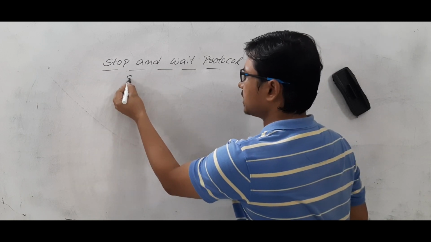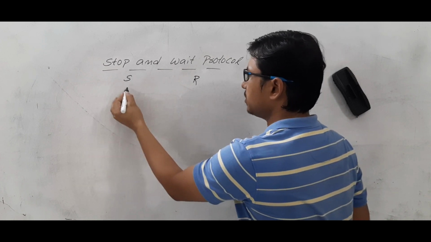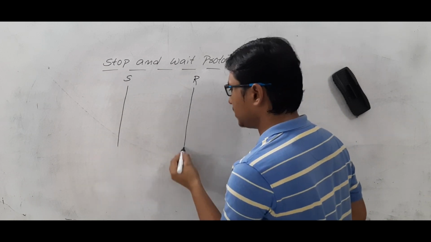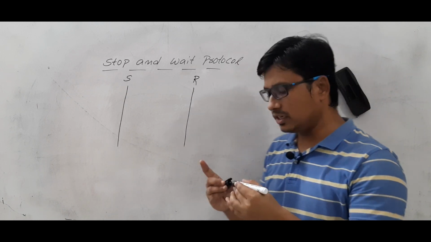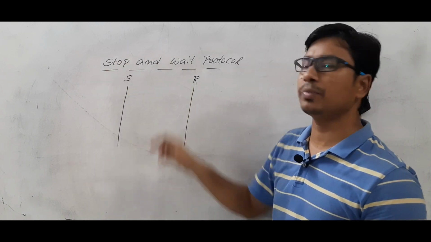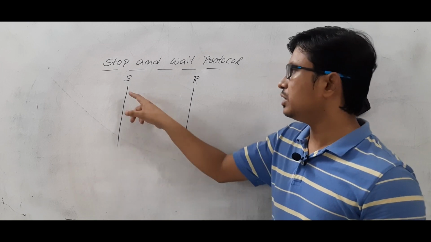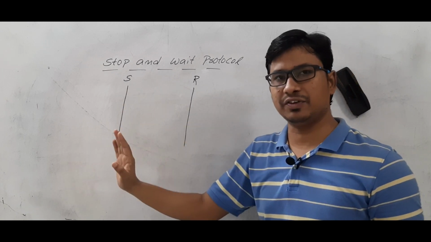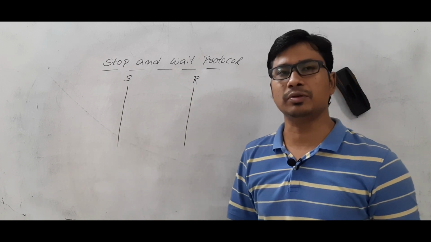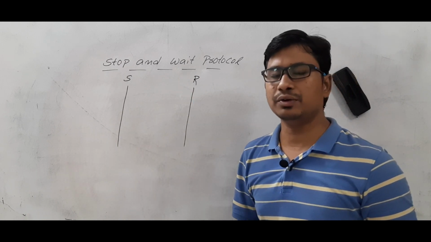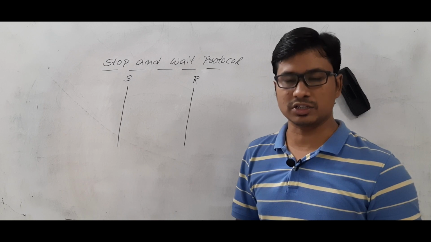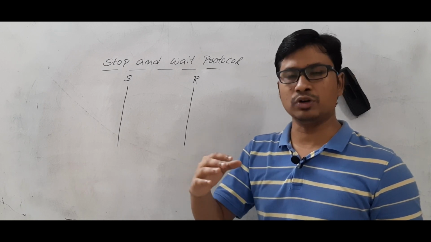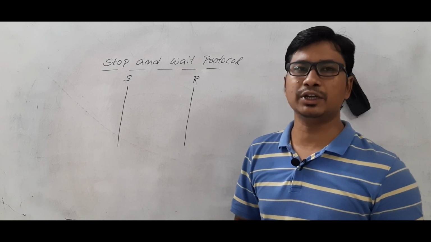So we have a sender and we have a receiver. Let me discuss with a timeline. As the name suggests, it is a stop and wait protocol. So you send a frame, stop, and don't send other frames till the acknowledgement comes from the receiver. In the earlier video, I have discussed various acknowledgements. We have a positive acknowledgement and we have a negative acknowledgement.